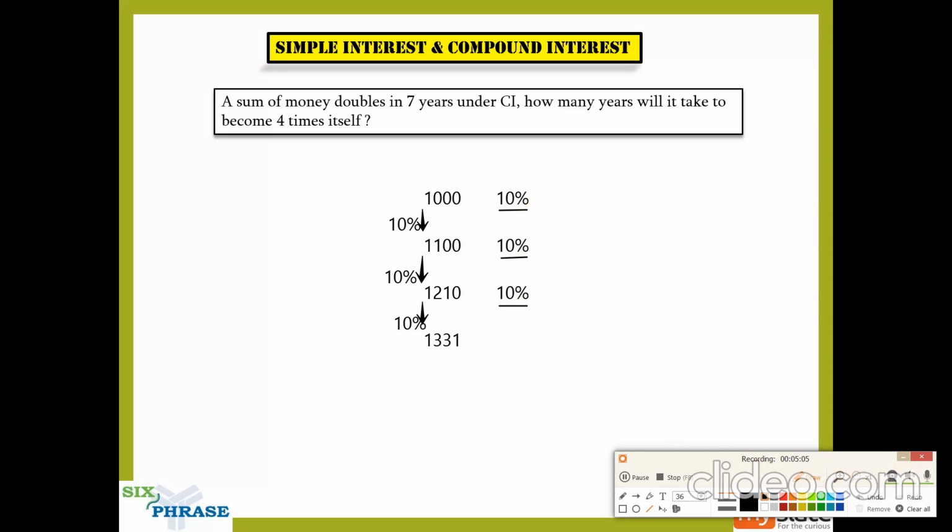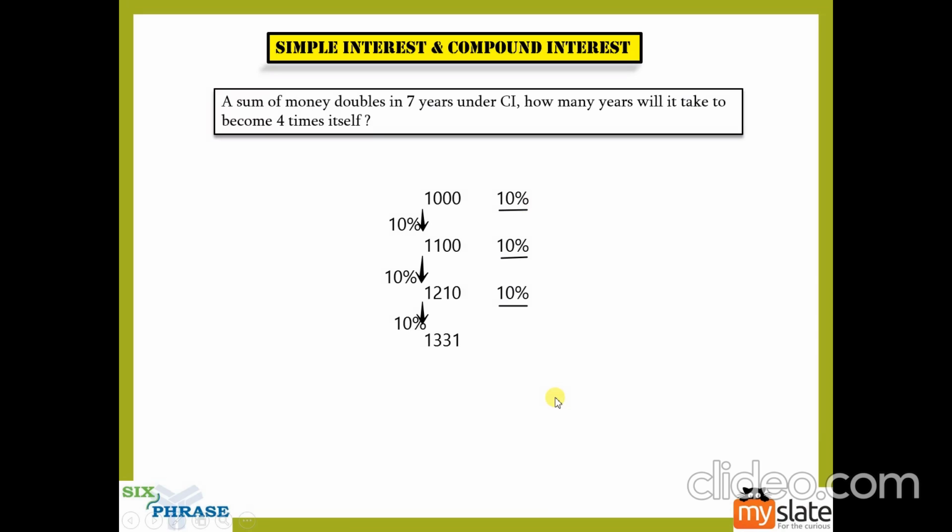So in this setup, the question is the same, but the only difference between the previous one and this one is that it was simple interest and here it is compound interest. So in simple interest, each year the interest will be the same. But in compound interest, the increase percentage will be the same. So for consecutive years, the increase percentage will be the same. And if you find the increase percentage, that will be the rate of interest.